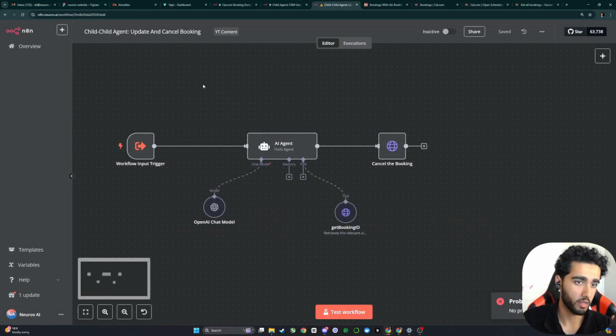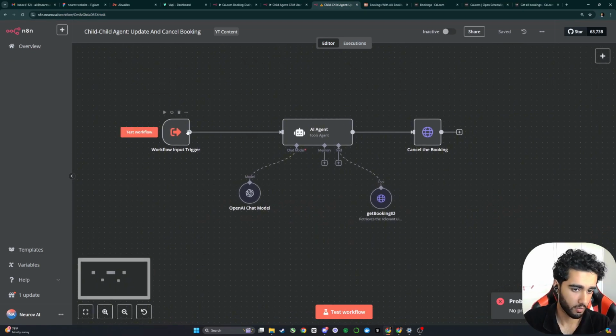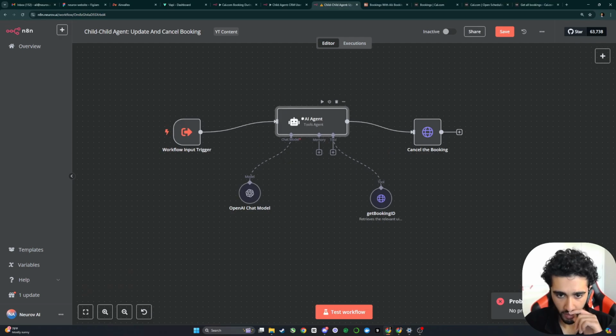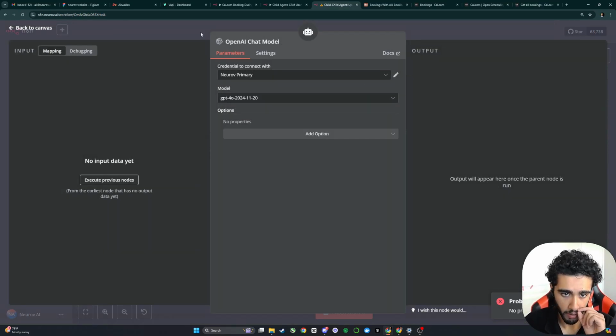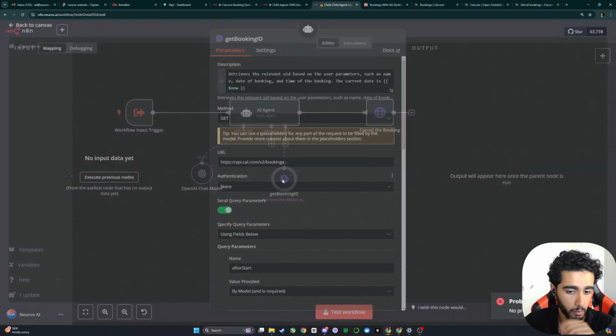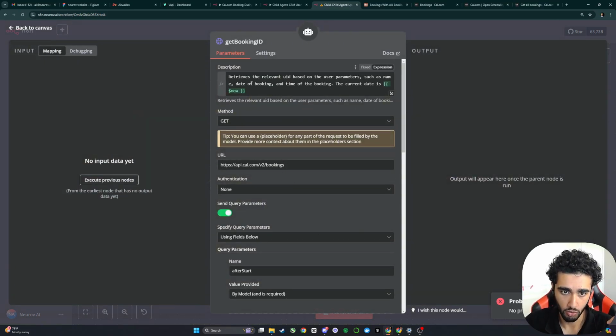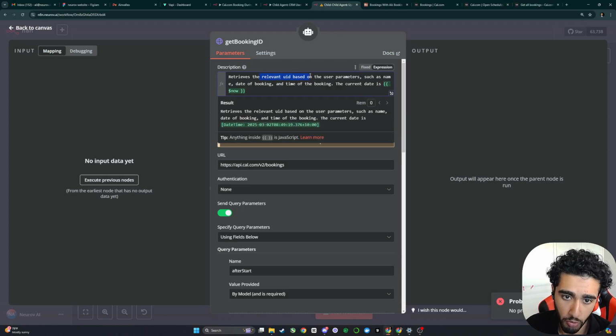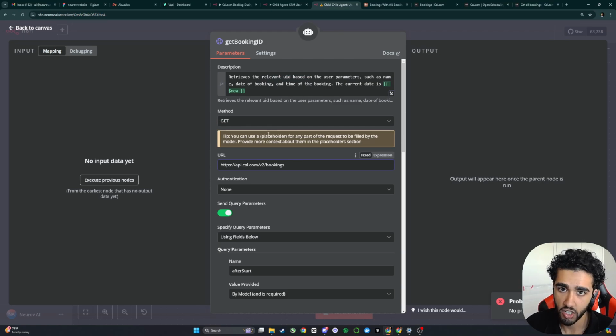And this is basically what the child agent looks like. It takes that query, and there's another AI agent. See the pattern here, there's a lot of AI agents. But this AI agent will grab the booking ID relevant to that user, so it retrieves the relevant UID based on the user parameters. And this is another HTTP request.